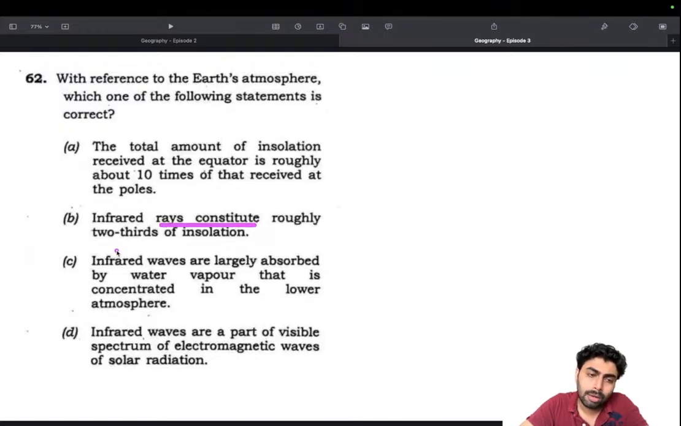Infrared rays constitute roughly 2/3 of insolation. Insolation means incoming solar radiation. You know, and we have discussed yesterday itself, that the incoming solar radiation is mostly what? It's mostly ultraviolet. It's in the ultraviolet spectrum. That is short wave, high frequency spectrum.